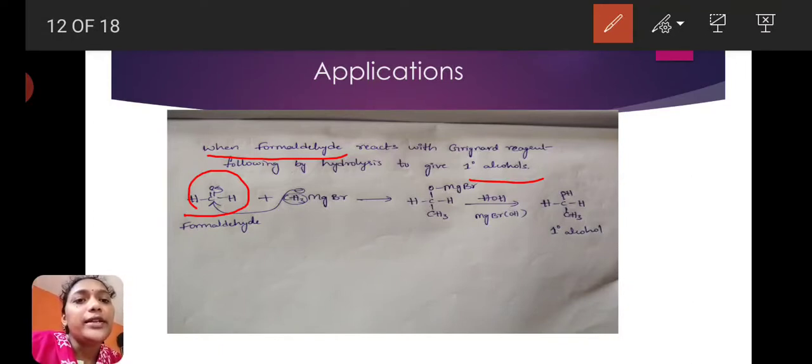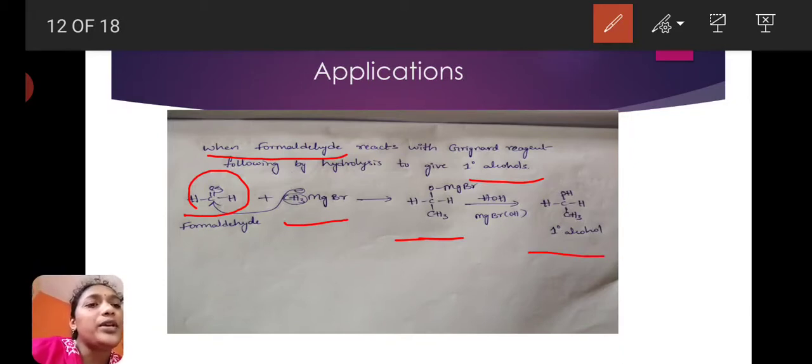Here the Grignard reagent is CH3MgBr, methyl magnesium bromide, and it gives a transition state. Next, by hydrolysis, this transition state will give an alcohol. Here a primary alcohol is formed.